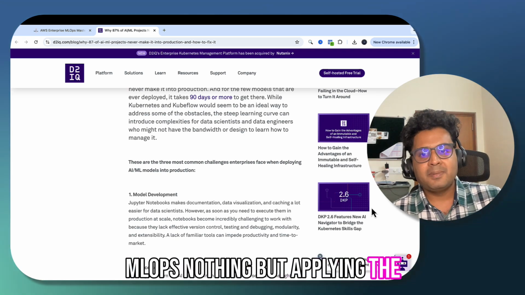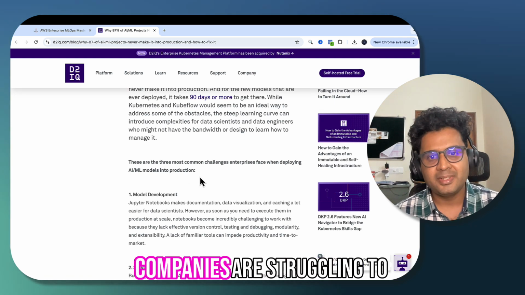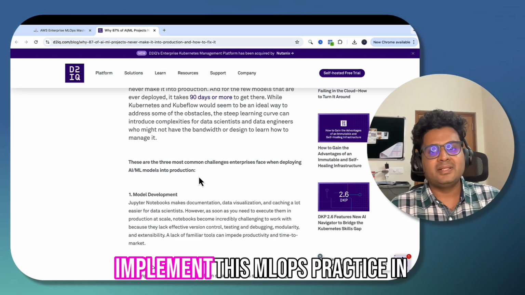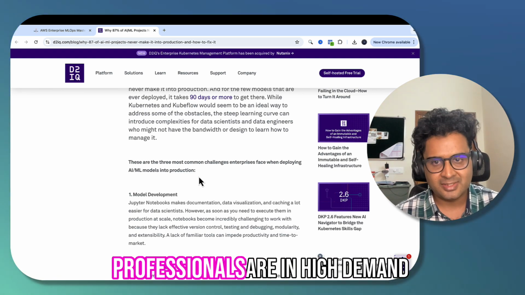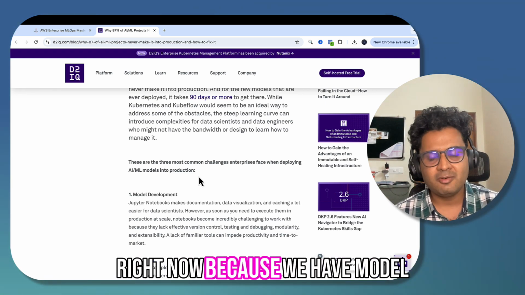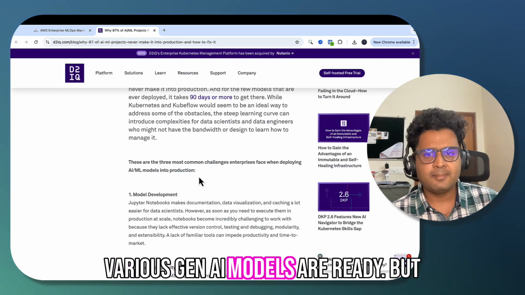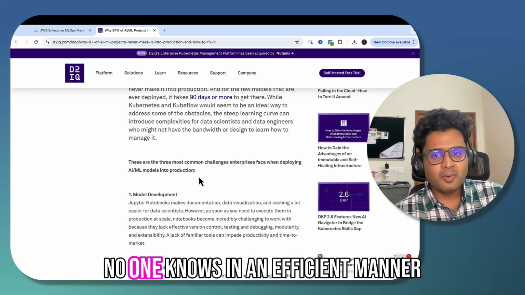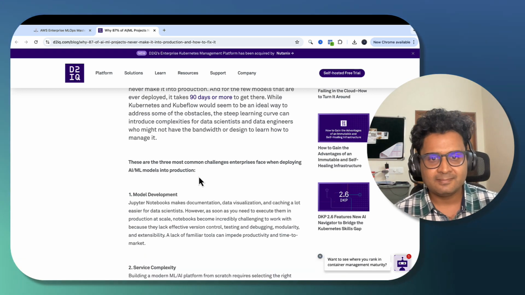MLOps is nothing but applying the DevOps principles to machine learning projects. Most companies are struggling to implement MLOps practices in their organization. MLOps professionals are in high demand right now because we have models ready from ChatGPT, Gemini, and various GenAI models, but no one knows in an efficient manner how they can be deployed in an enterprise.